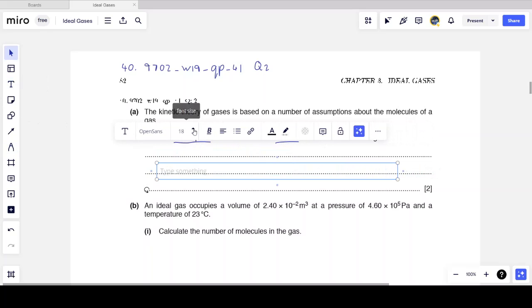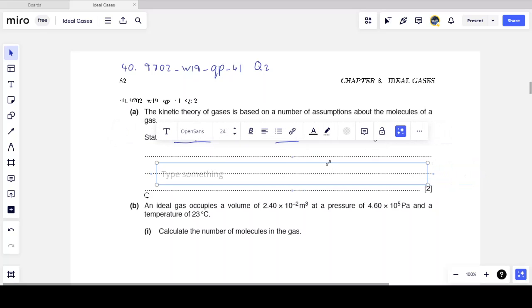I need to know all of them because I'm writing an exam and I could be asked to name maybe a few of them. But in this case, I specifically want the one that talks about the volume. So what do we remember? Remember that the volume of all the molecules, when I add up the volume of every single molecule, it must be negligible compared with the volume of the container that's holding all these molecules.